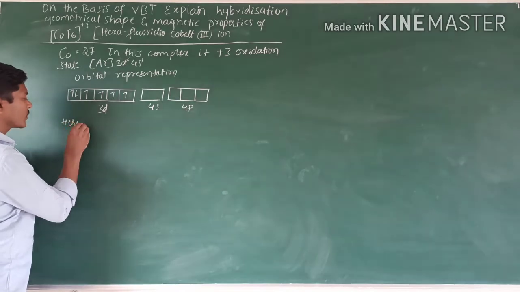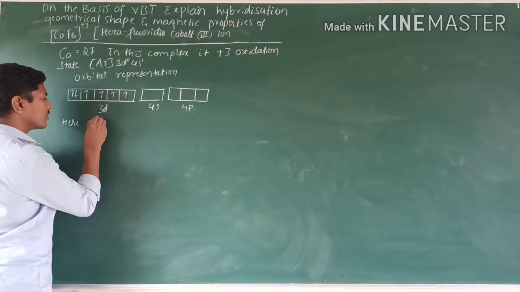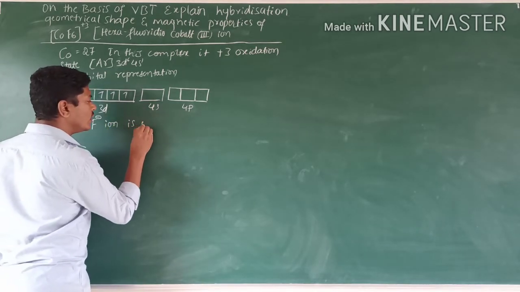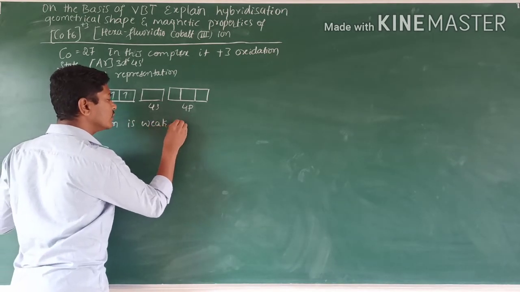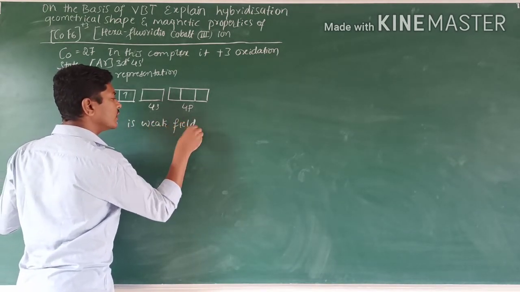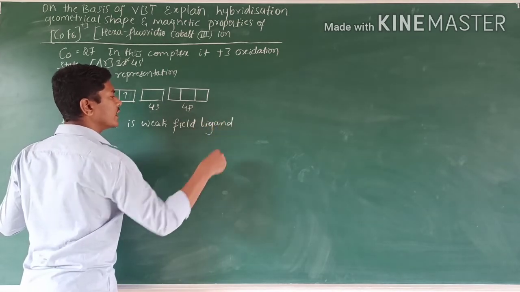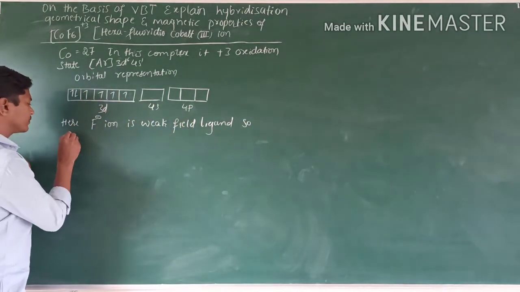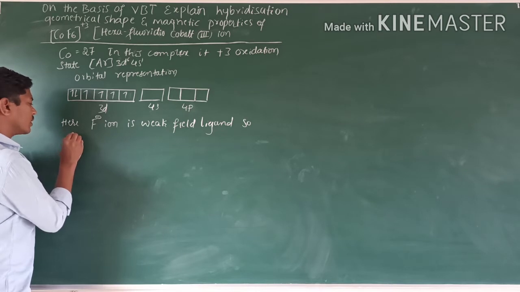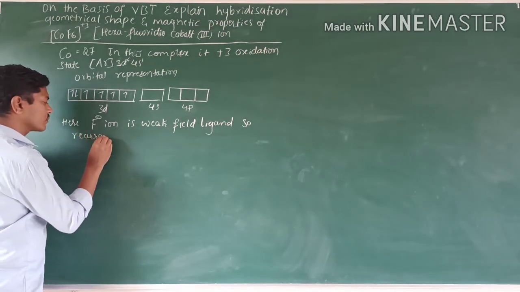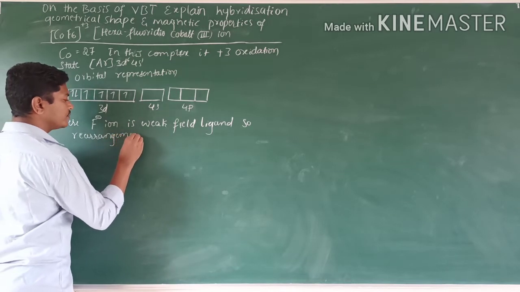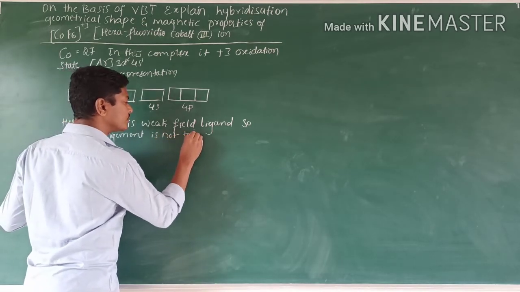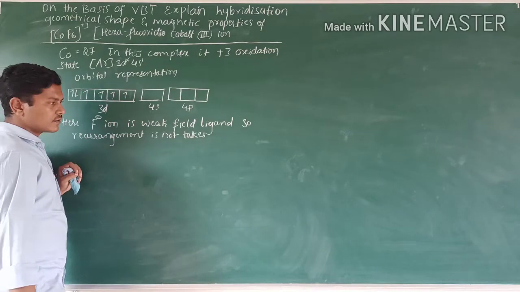But in this complex, F minus ion is a weak field ligand, so electron rearrangement does not take place.